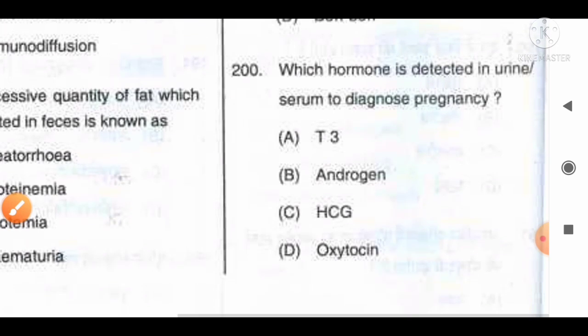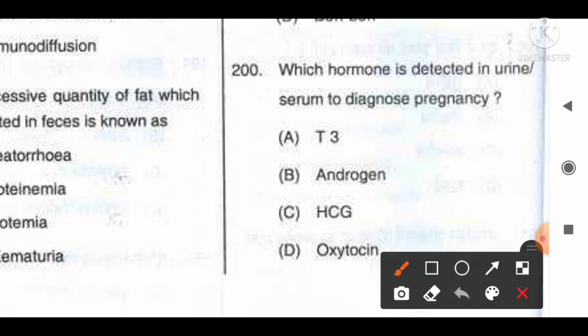Which hormone is detected in urine or serum to detect pregnancy? Also one of the repeatedly asked questions, and the options are A, T3, B, androgen, C, HCG, D, oxytocin. And the correct answer for this question is option C, HCG. Human chorionic gonadotropin hormone is detected to diagnose pregnancy. So option C will be the correct answer for this question.